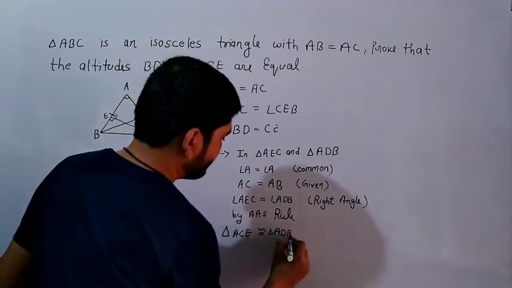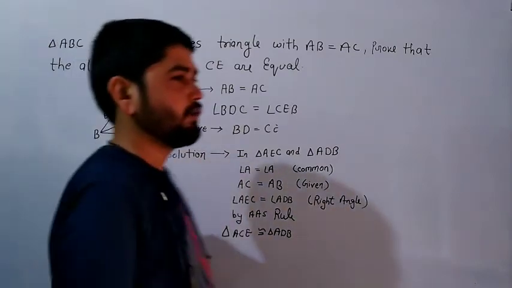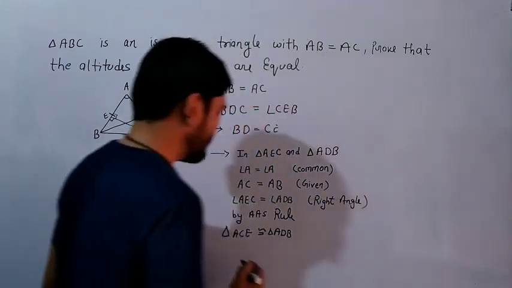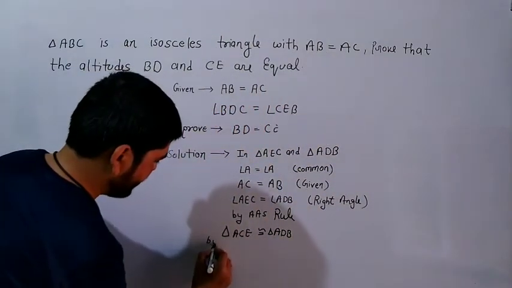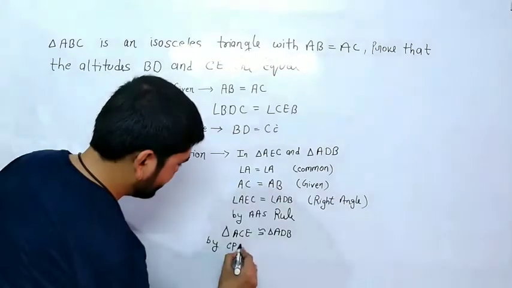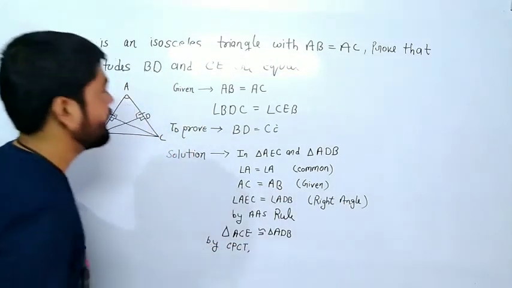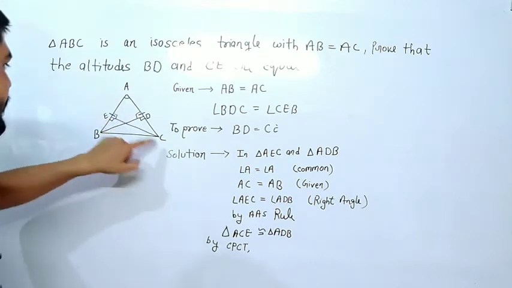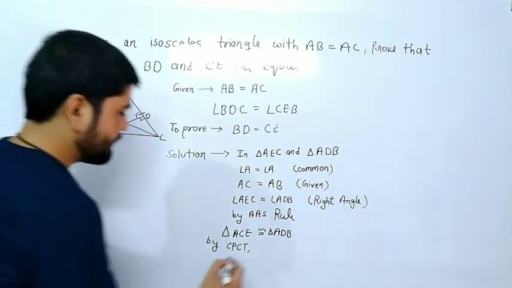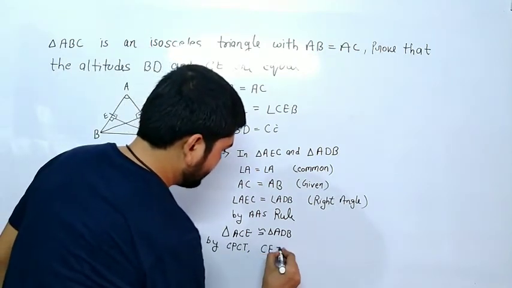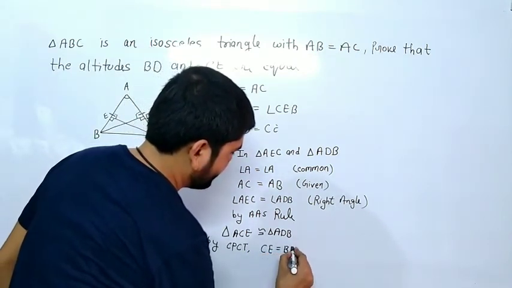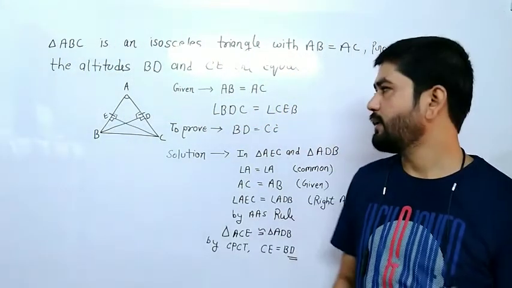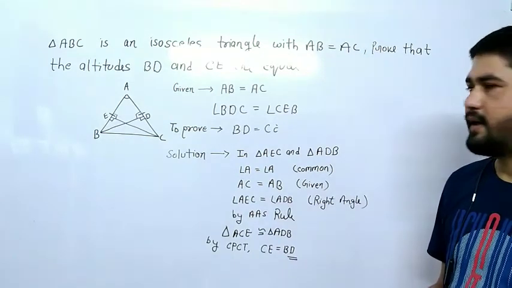Any problem? No. Now one thing I taught you, CPCT: corresponding parts of congruent triangles. So by CPCT, what is ACE? This is CE. CE is equal to BD. CE is equal to BD. It is proved. Any problem, class? Any kind of problem? I am explaining one more time.